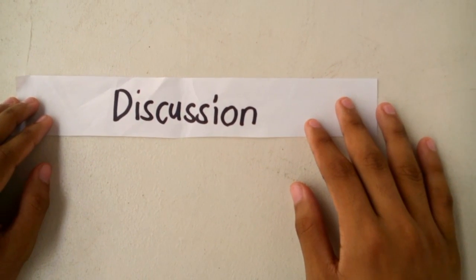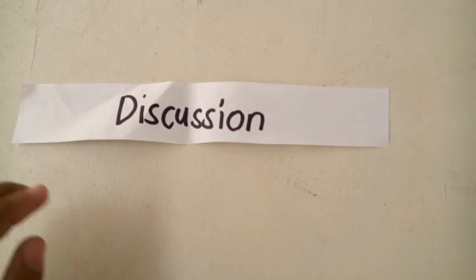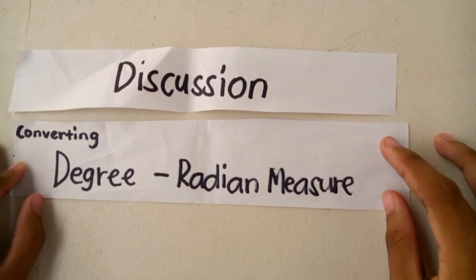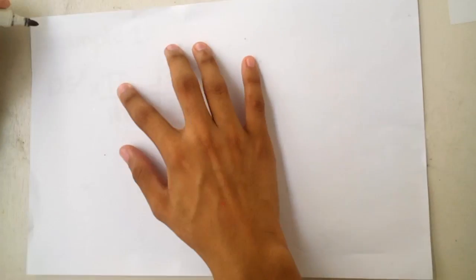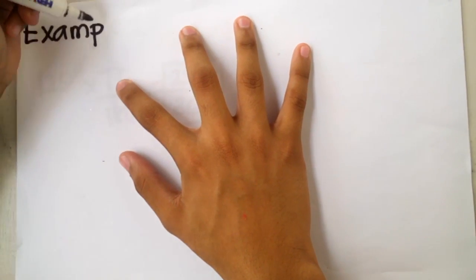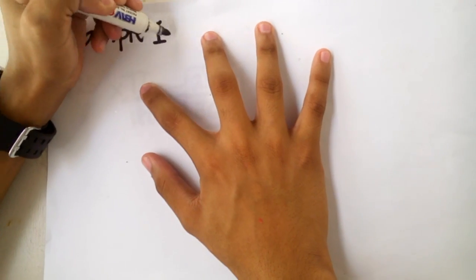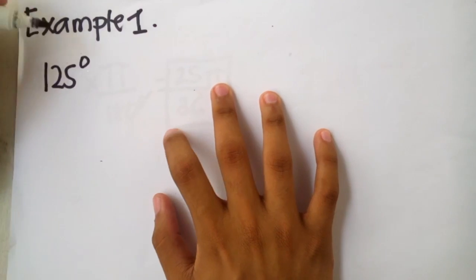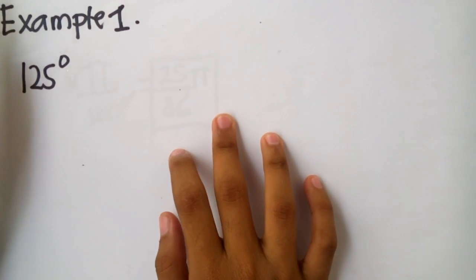Now we're going to start our discussion proper. Specifically, we're going to discuss converting degree into radian measure. Let's have example number 1. What if we have 125 degrees and we were tasked to convert it into radian measure?